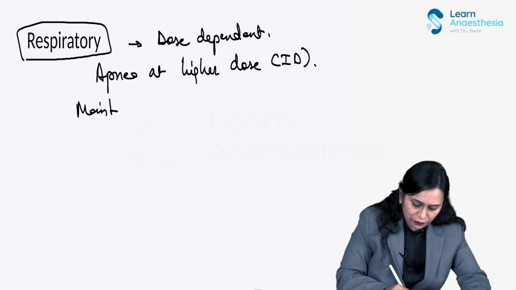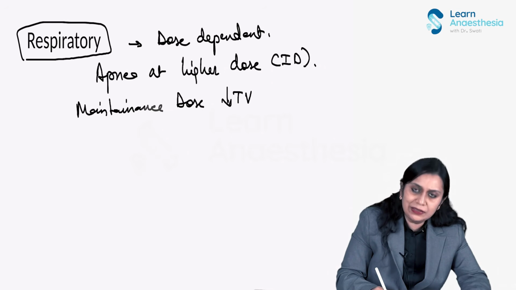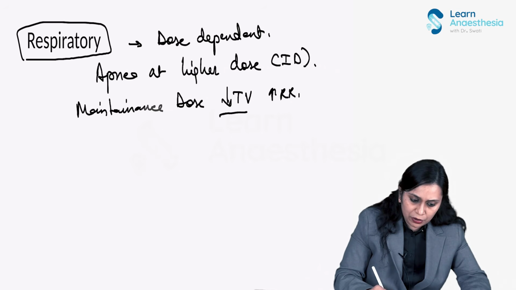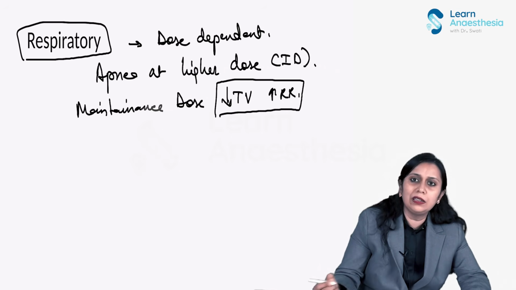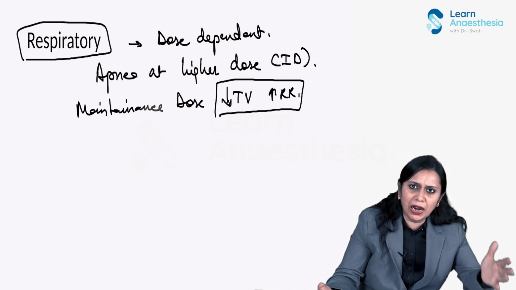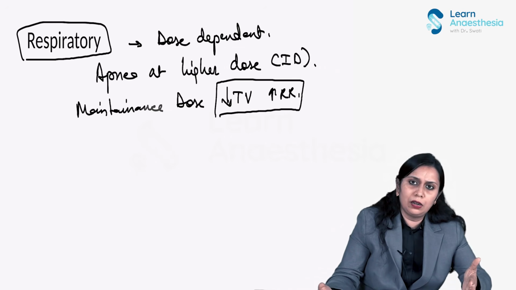Maintenance dose, if I give less dose, it would, like any other anesthetic agent, decrease tidal volume and increase the respiratory rate. So little effect on the minute ventilation. And like any anesthetic agent, it will blunt the hypoxic and hypercapnic respiratory drive, right?